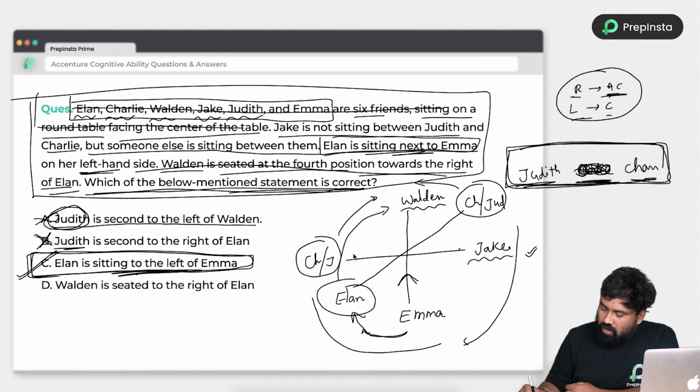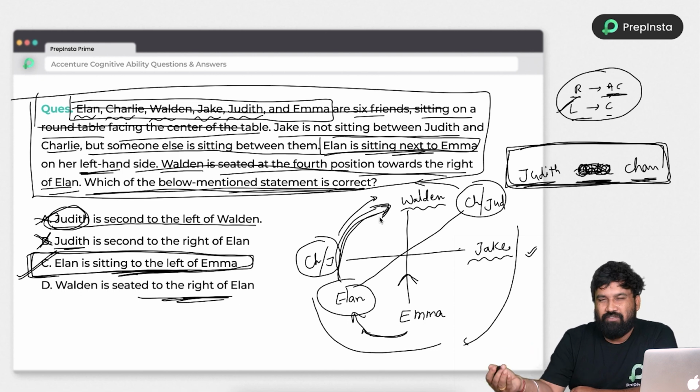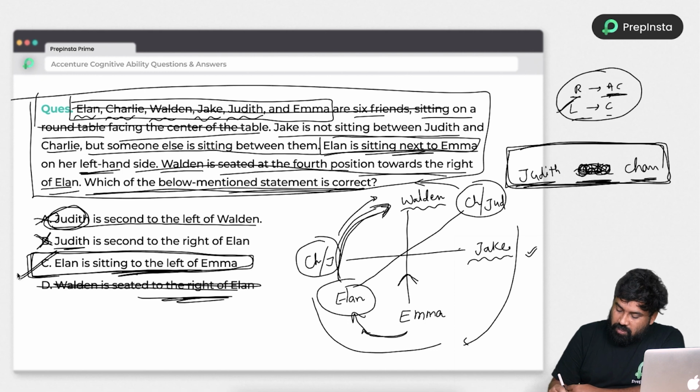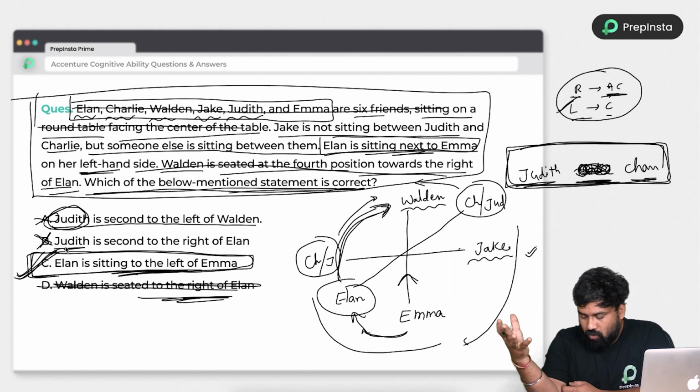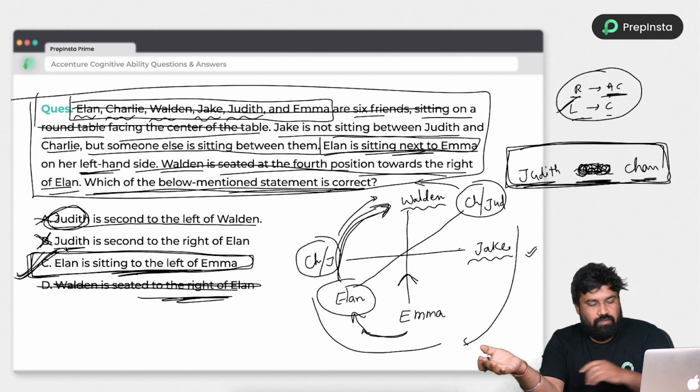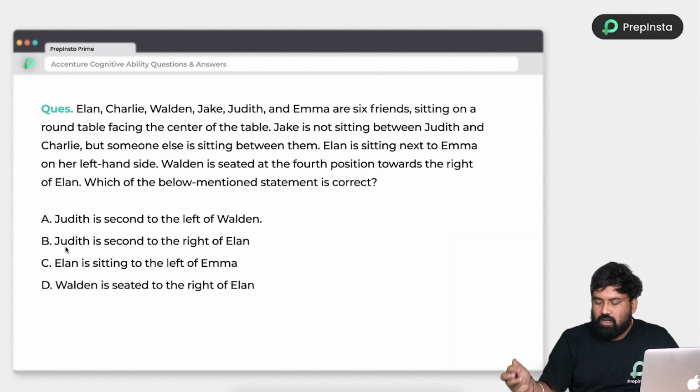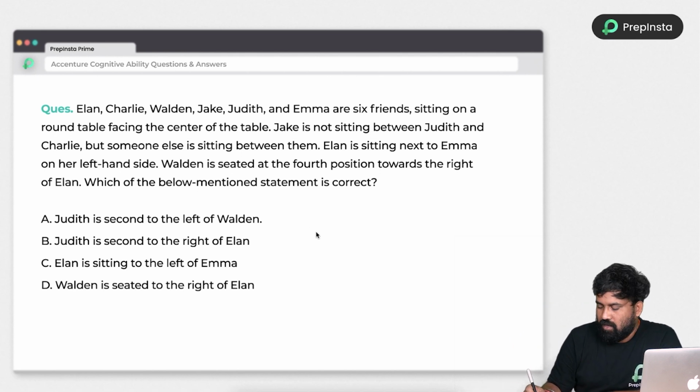And Walden is sitting to the right of Ellen. No, it is a right hand side. No, sorry, it's a clockwise direction. So left hand side, not anti-clockwise. Okay, so immediate right you have to consider, right? So not immediate right, it's a second left, we can say. Okay, this is also wrong. So option C is correct. I don't have to explain much about it. Exactly, C is matching with the information. Okay, so sometimes if you are lucky, you'll get this type of question.